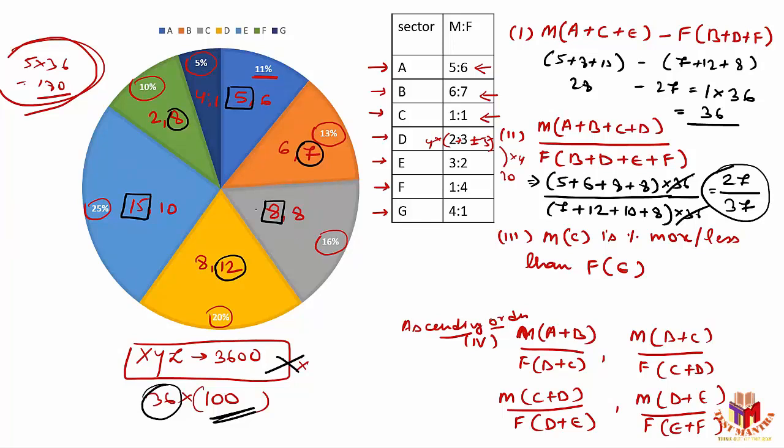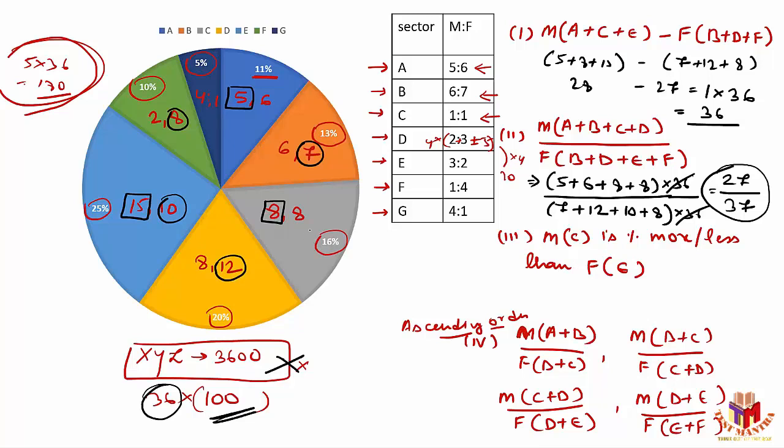Males in C is 8 and females in E are 10. Now what is the question? Males in C is how much percent more or less than females in E.